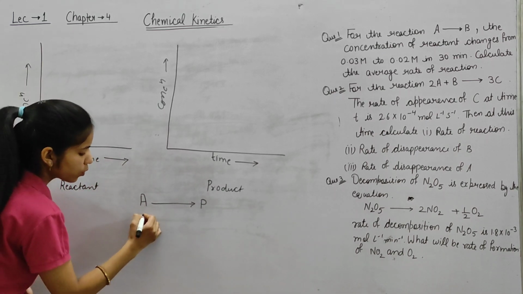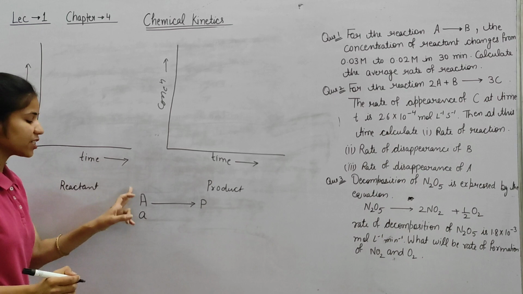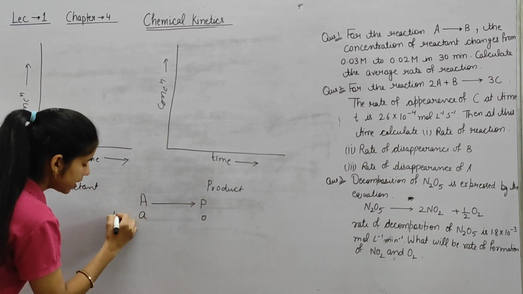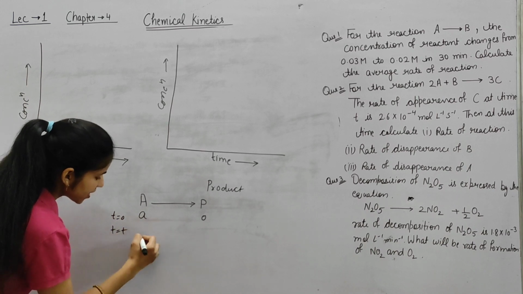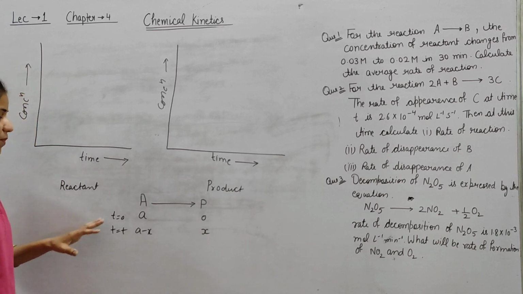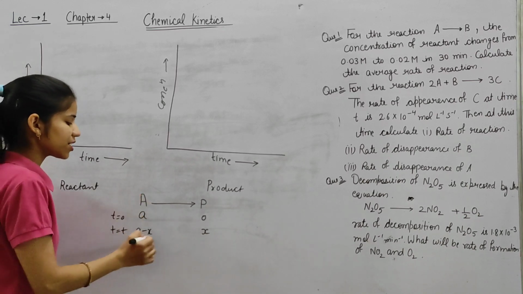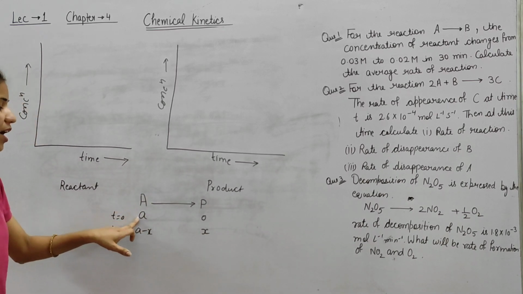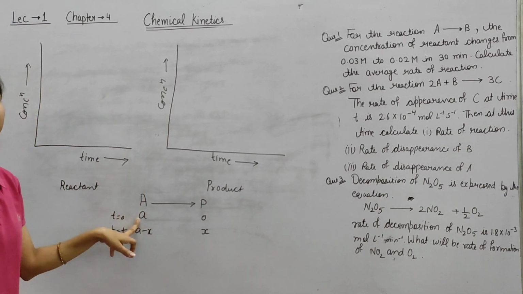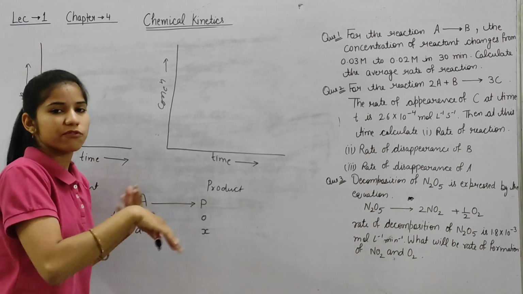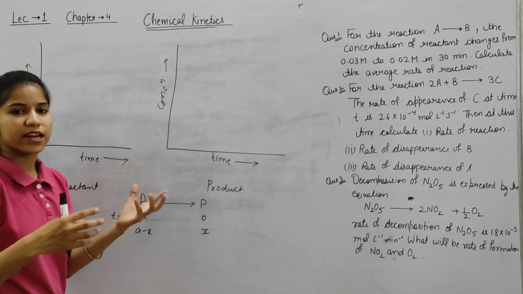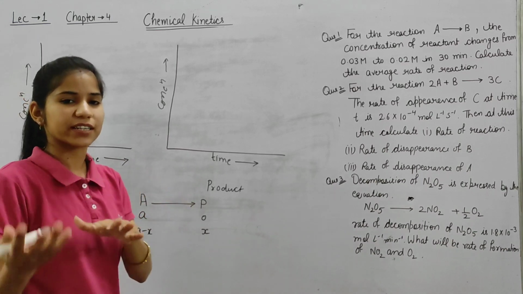Initially we are having only A, that is reactant, and product is 0. After time T, the concentration of A is reduced and there is concentration of product. So if we are talking about the concentration of reactant only, we have higher concentration. If we take this as 50 gram, it means we are having 50 gram of A, like any reactant.